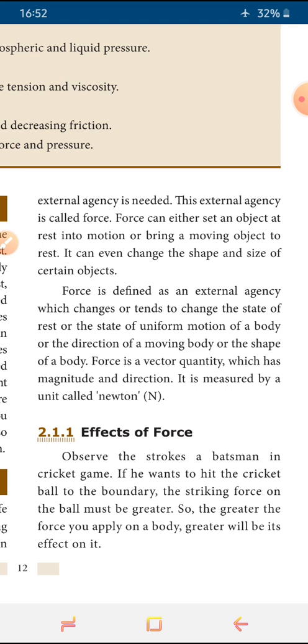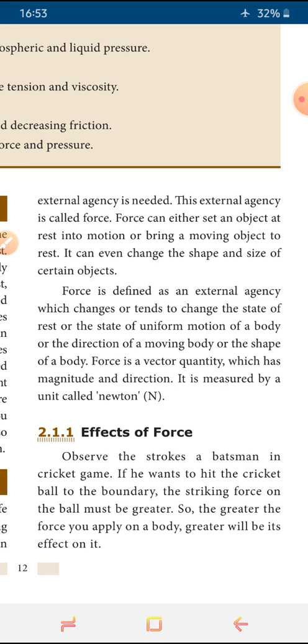There he gives little force on the bat, and if he wants to hit a 4 or 6, he gives more force on the bat to hit the ball. When he just wants to stop the ball, he uses less force.